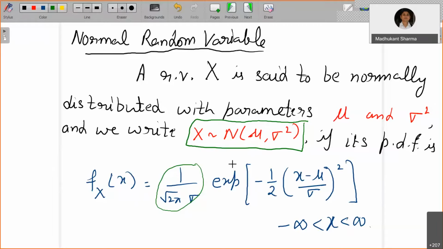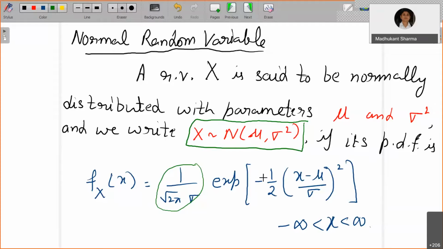It is always challenging to show that the integration from minus infinity to infinity of f_X(x) dx is 1. For that you are going to use the gamma function, and the gamma of half value is root pi. I'm leaving that as an exercise to you, to show that the integration is 1. It's very simple by using the gamma function. Here I have given you a hint about what you have to use.